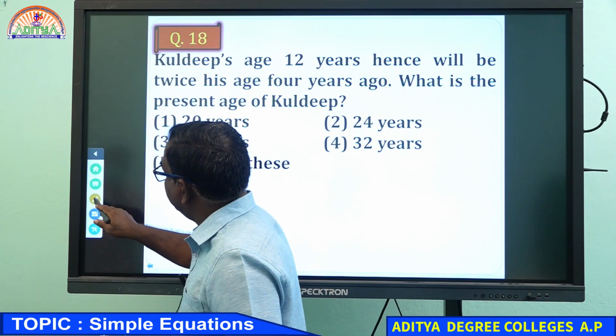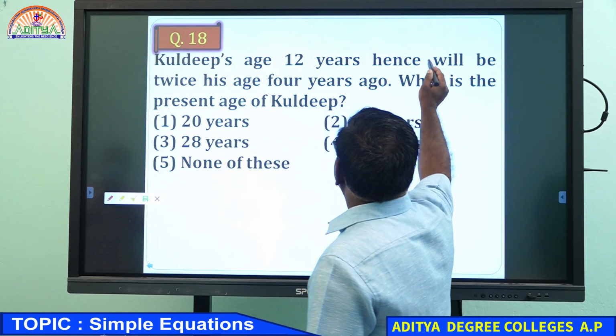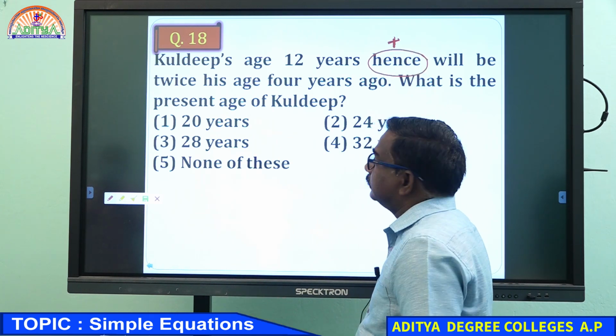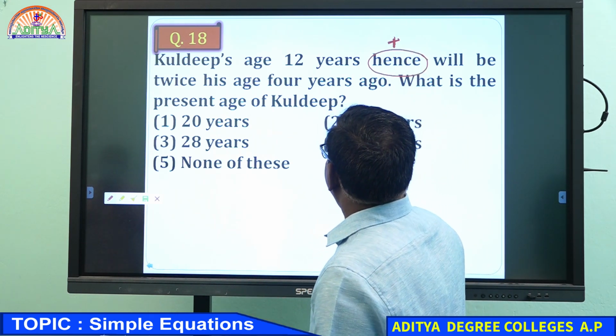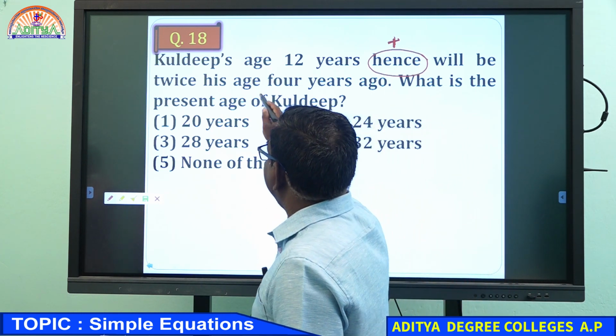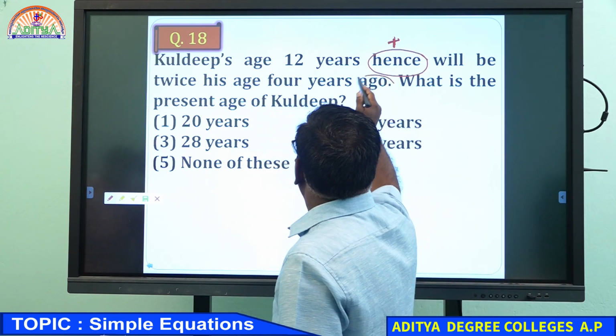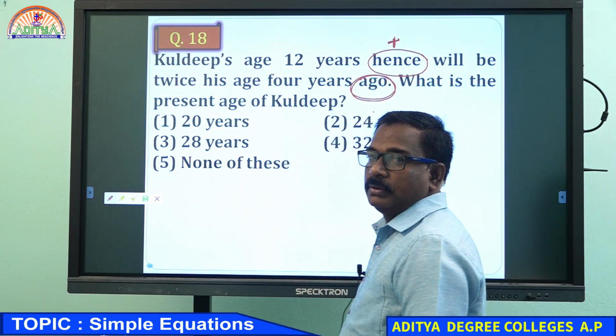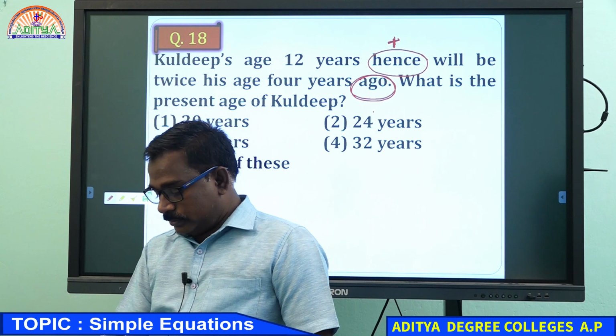Kuldeep says 12 years hence will be twice his age 4 years ago. Ago means you need to go back.